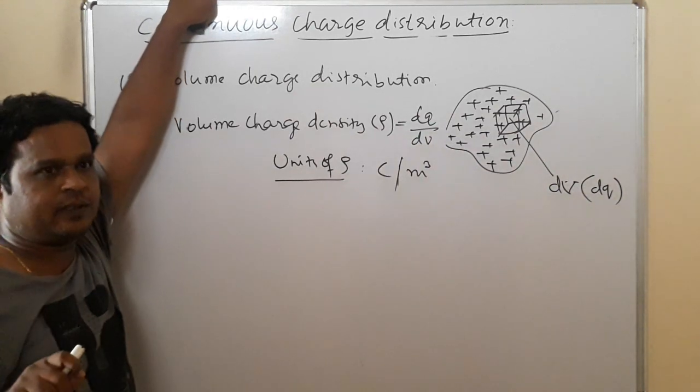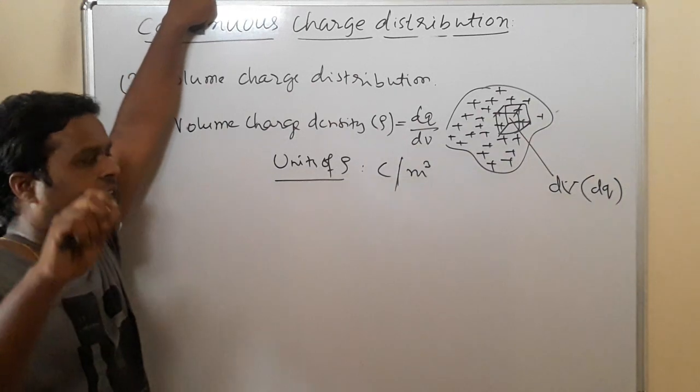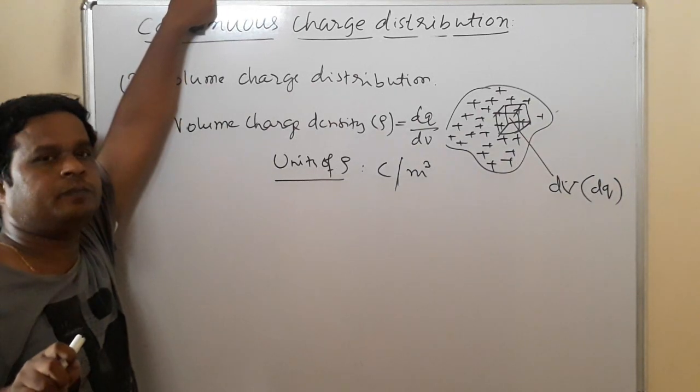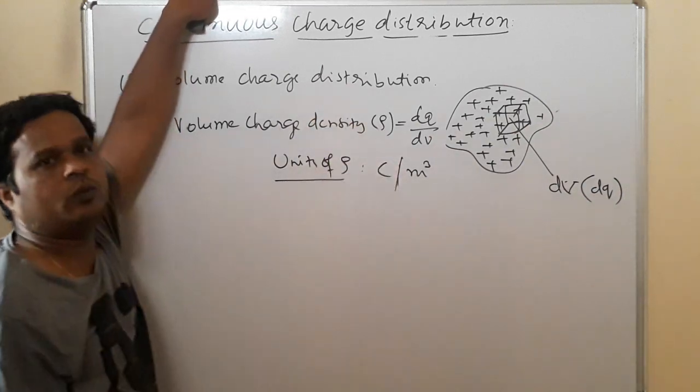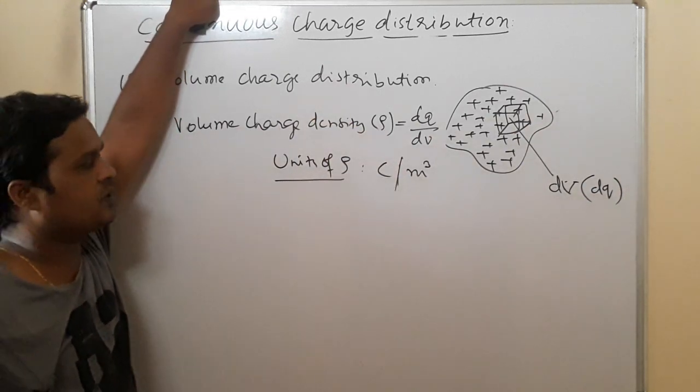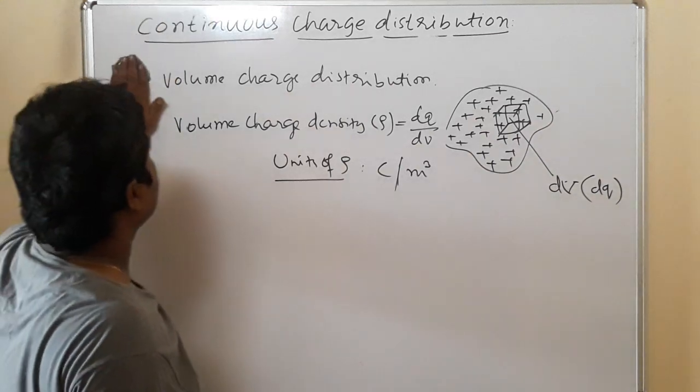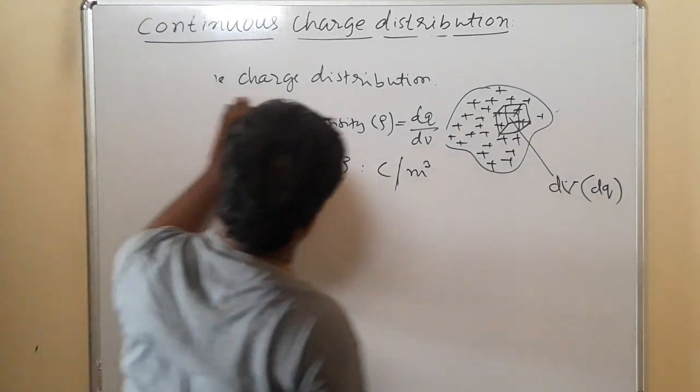Charge by length is linear charge density, charge by area is surface charge density, and charge by volume is volume charge density. There are three types of continuous charge distributions.